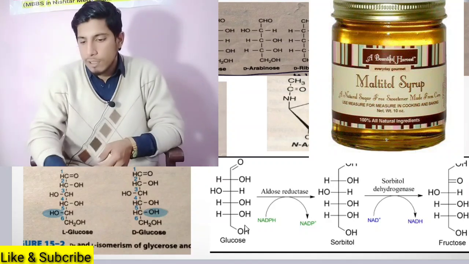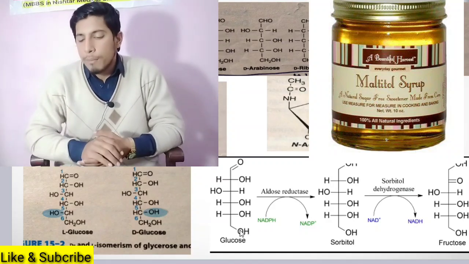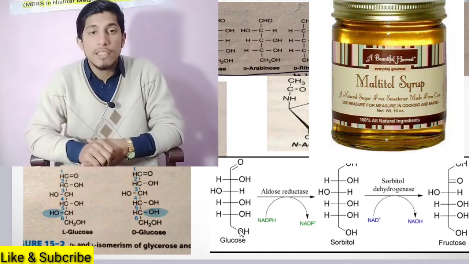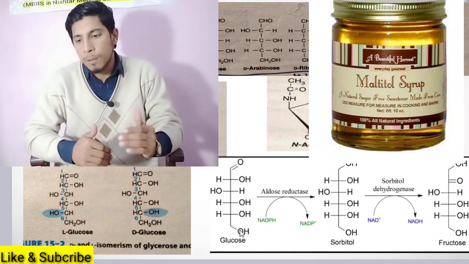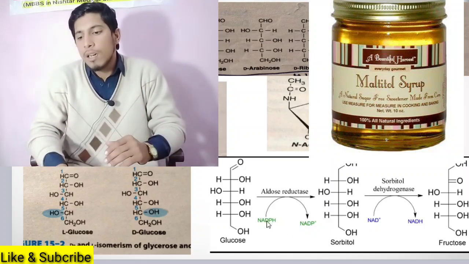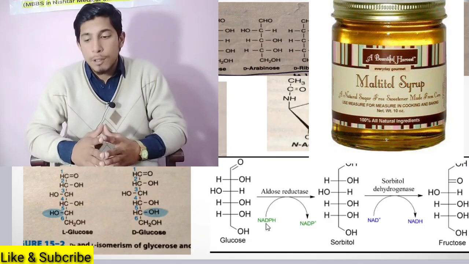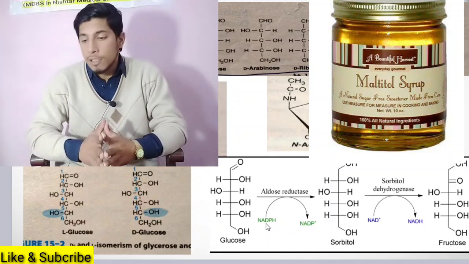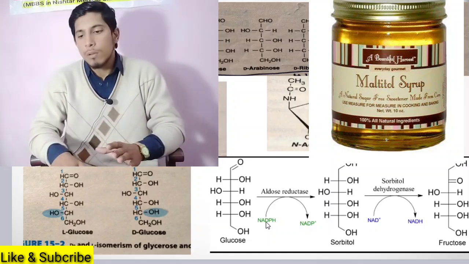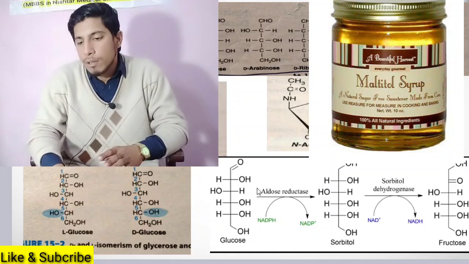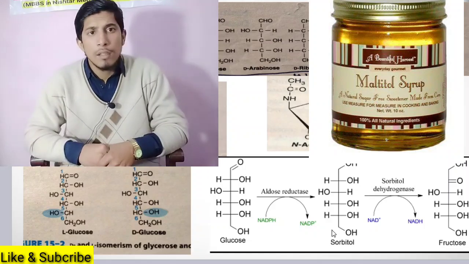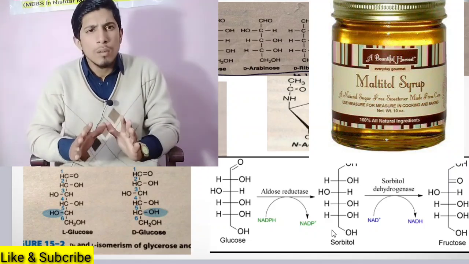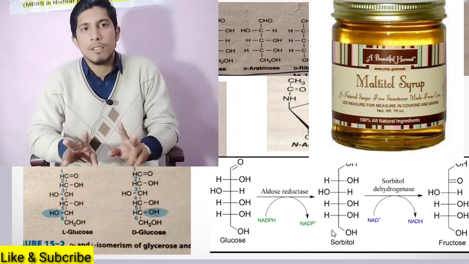Like here you can see this is glucose, using an enzyme aldose reductase, which reduces the aldehyde group. This enzyme uses NADPH, nicotinamide adenine dinucleotide phosphate. By using this coenzyme, it can reduce the aldehyde group of glucose and form sorbitol. What is the importance of sorbitol? If someone asks you, polyols have two important functions.